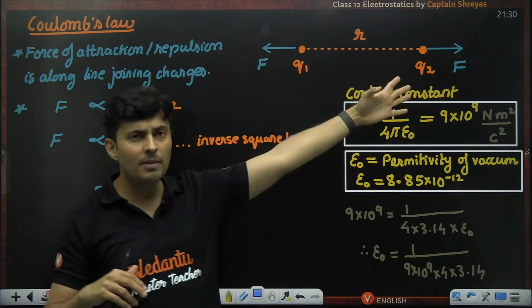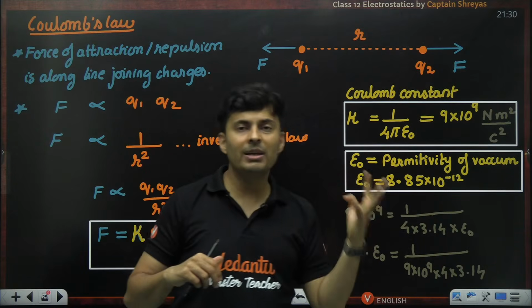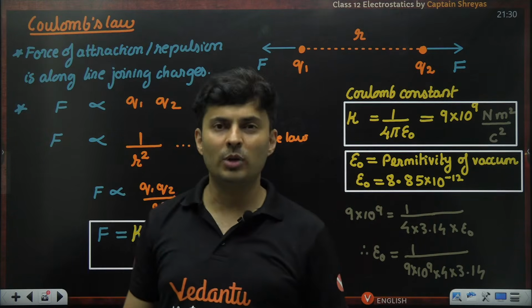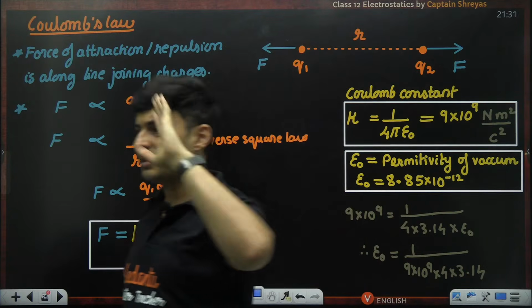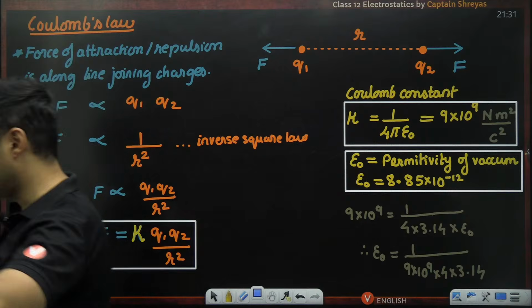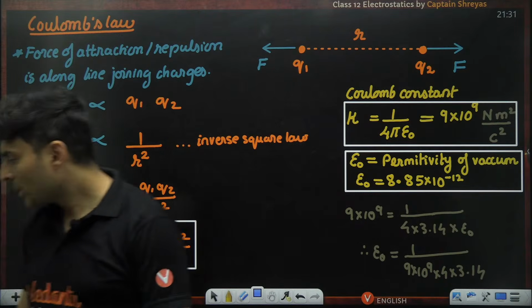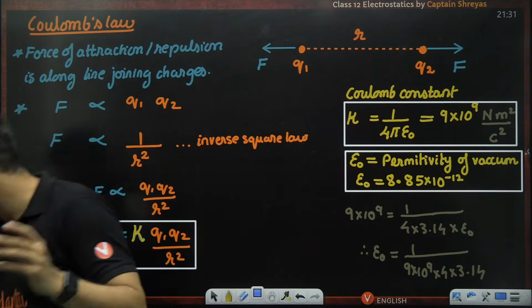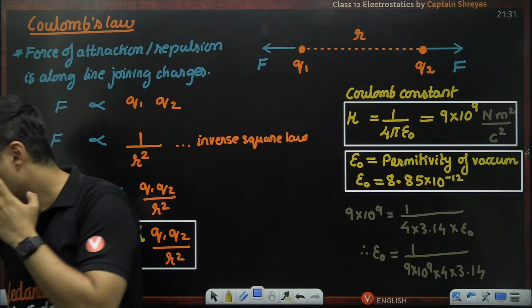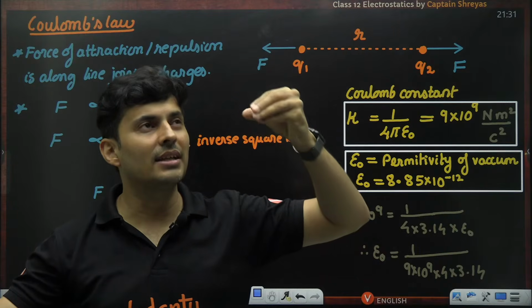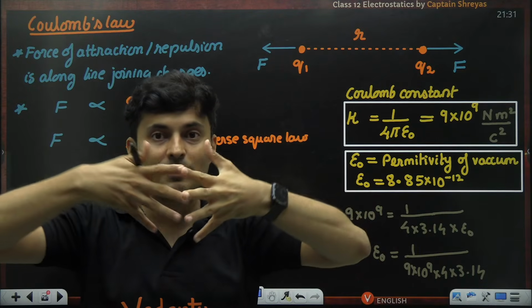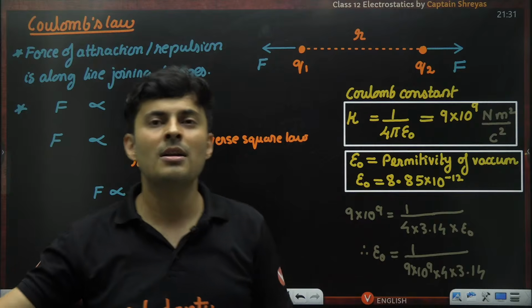Let's not change the medium around them. So that permittivity number is this 8.85. If you change it into gas, some medium, water, glass, etc., it will be completely different. I hope this is absolutely clear. Permittivity is just a number which tells how much electric force is permitted inside that particular medium.